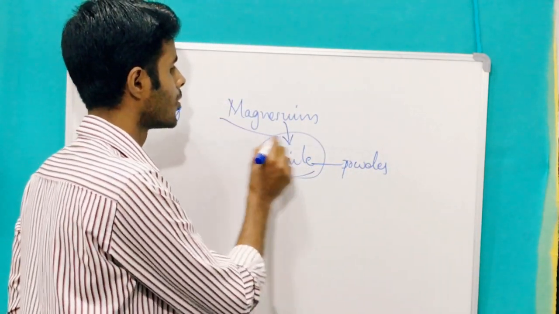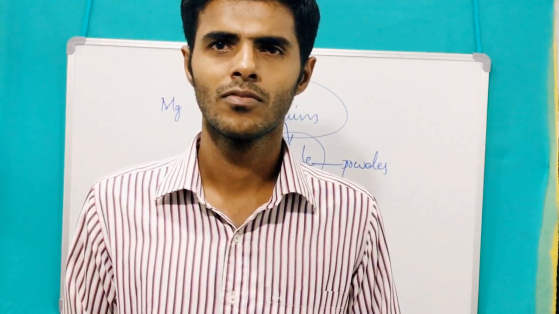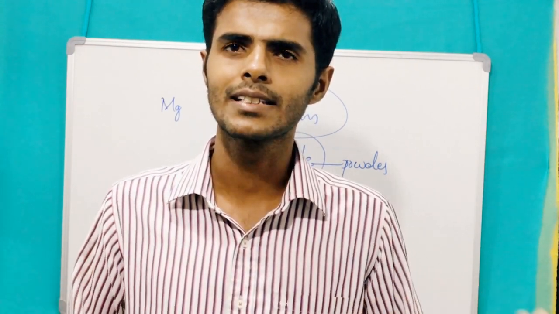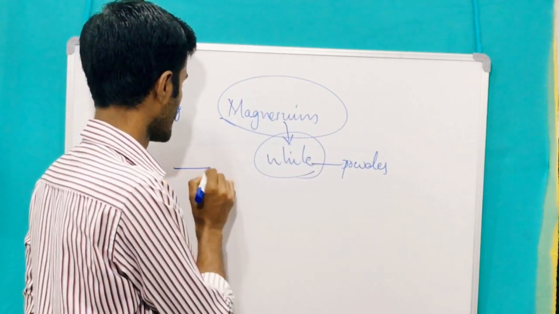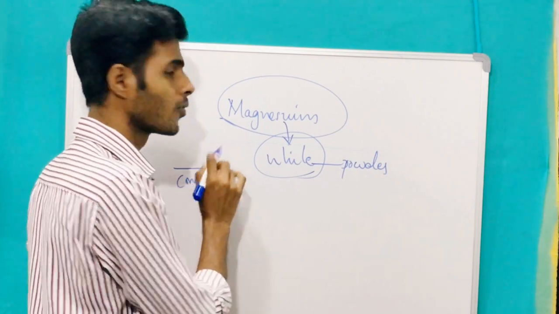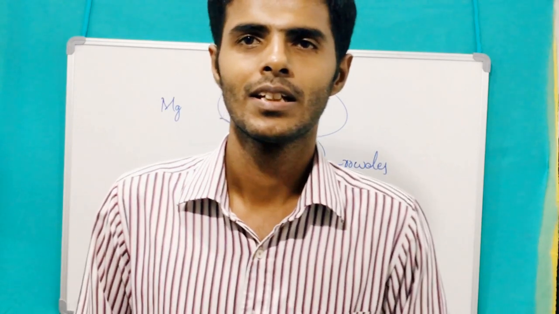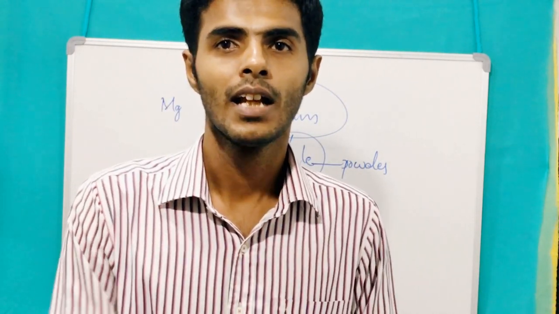But here I was telling only about magnesium. Is the flame a second substance? Can we call flame a reacting species? No. Flame can be considered a condition. We are supplying heat or flame for that particular reaction.